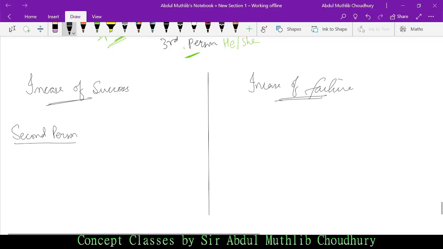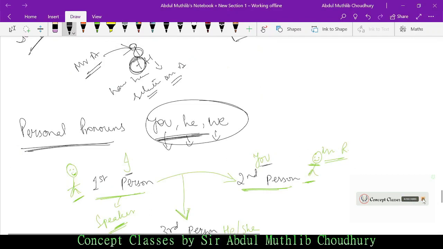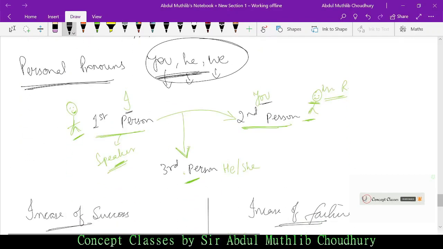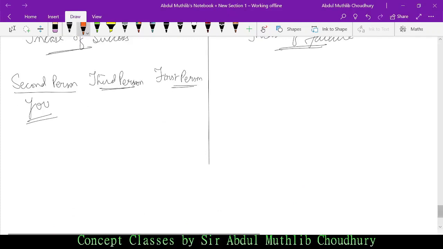First would come second person, followed by third person, and then first person. How do you denote second person? It is you, right? I told you already. Second person is you, first person is I. Again there is we as well. We is also part of first person. I is singular, we is plural. Then he, she, they.